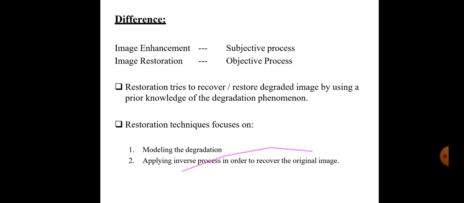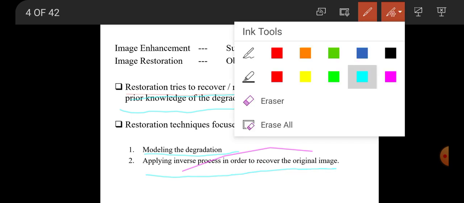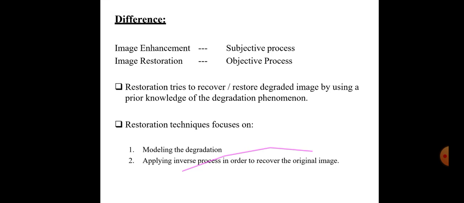So the main aim of restoration is to recover or restore a degraded image by using prior knowledge of the degradation phenomena. There are two important techniques we are focusing on for modeling the degradation image. One is modeling the degradation, and another one is applying the inverse process to recover the original image, right?